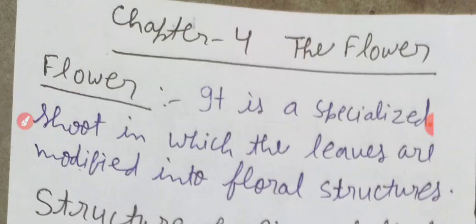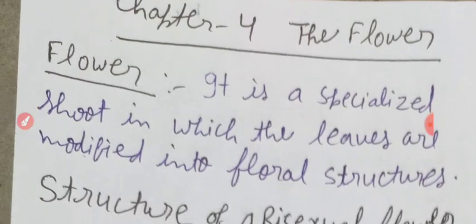Chapter 4, the flower. First, all of you might have seen the flower. Write the definition of flower. It is a specialized shoot in which the leaves are modified into floral structures.